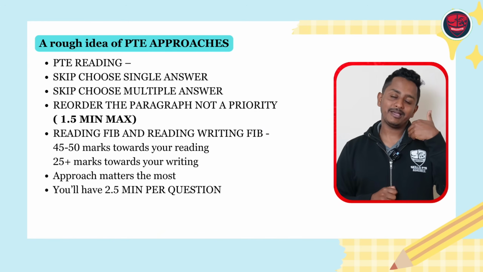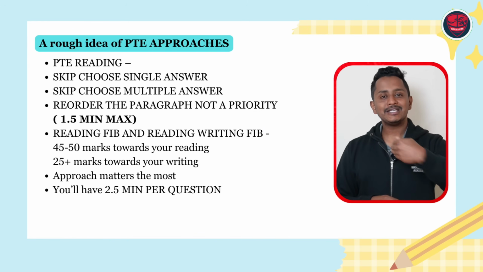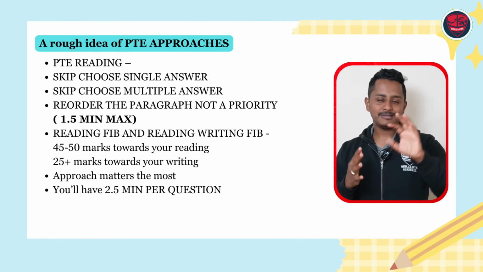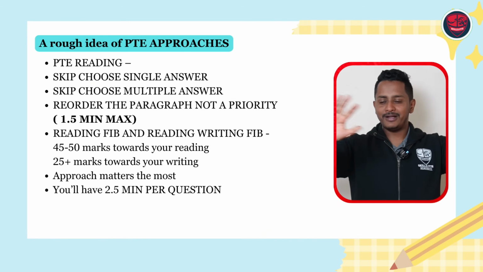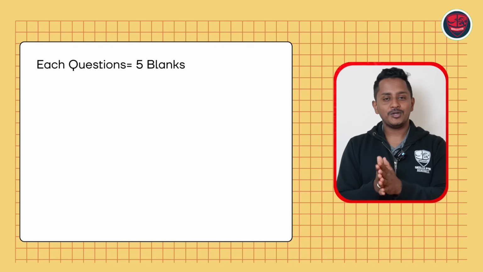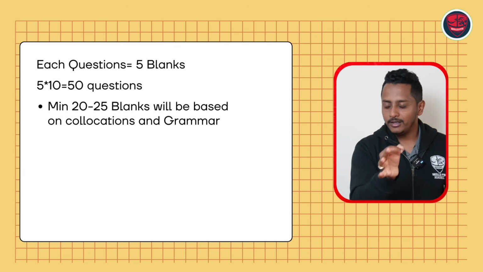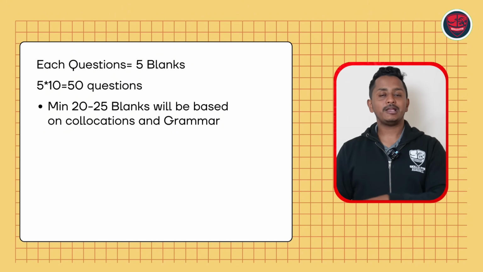And then you have to apply grammar and collocation rules. Using these rules, you can actually solve the questions like this. If there are 45 to 50 blanks, 10 questions, 5 reading FIB, 5 reading writing FIB. Let's say each question has 5 blanks, 5 to 10, 50. Let's say 50 questions, minimum 20 to 25 blanks will be based on grammar and collocations for sure.